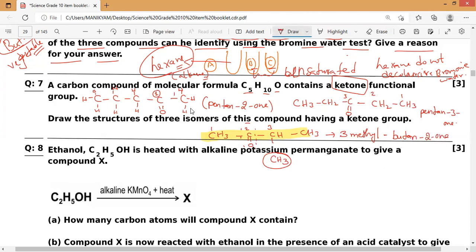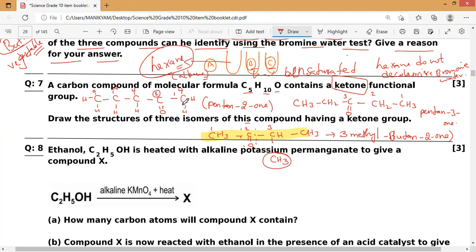That is the third isomer of this one. So all of you should learn how to draw the structure of the isomers of these functional groups. It's very, very important. So butan-2-one. So those are the 3 isomers of C5H10O.